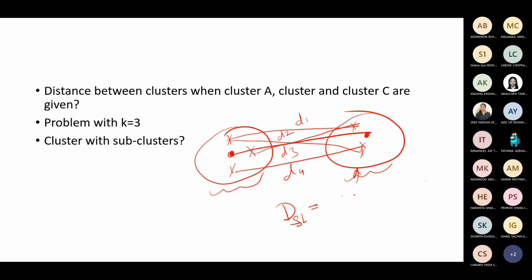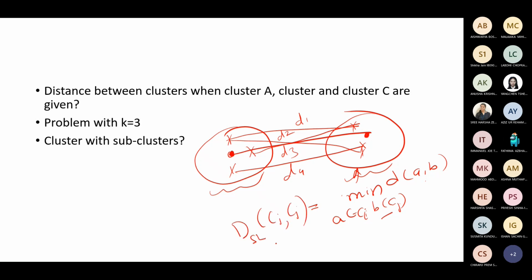So there is a rule we have defined, right? You have to consider a minimum value. When A belongs to Ci, B belongs to Cj, you may have to consider the minimum value of distance. When distance is calculated considering 2 points A and B, where A belongs to one of the clusters Ci and B belongs to Cj, the capital D is estimated as a single linkage distance between Ci and Cj, right? Correct.